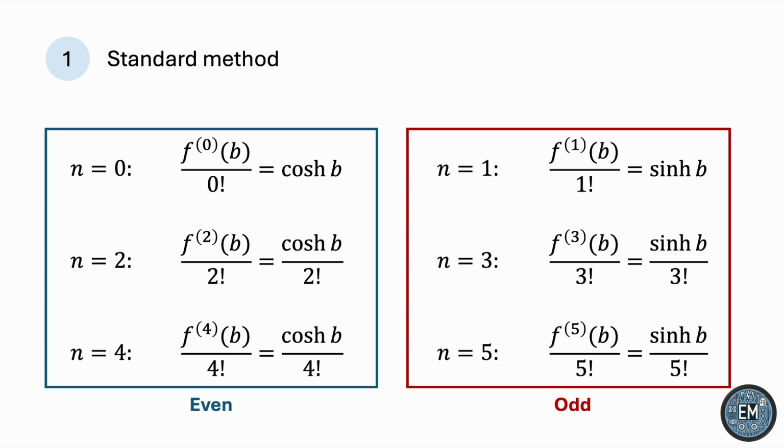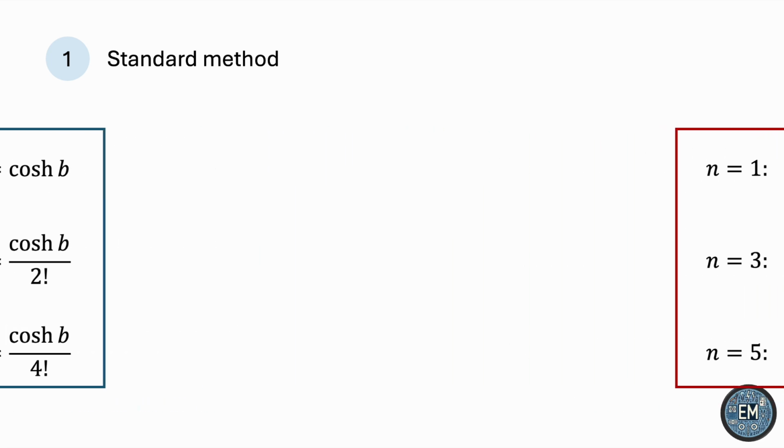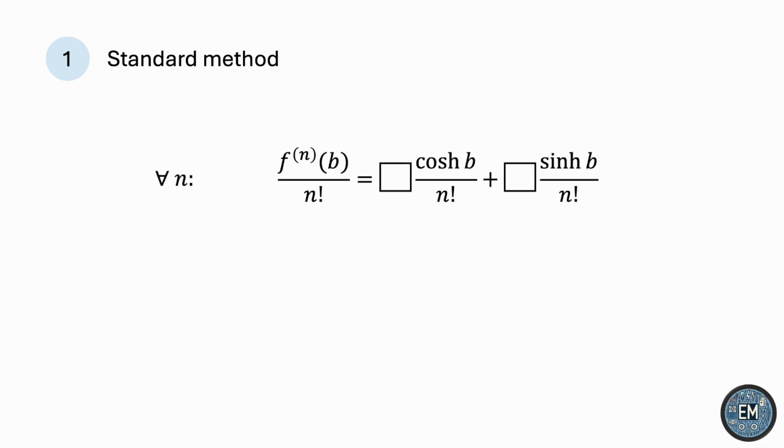This suggests that in general, for all values of n, the coefficient term of the Taylor series expansion is either the hyperbolic cosine of b over n factorial or the hyperbolic sine of b over n factorial.